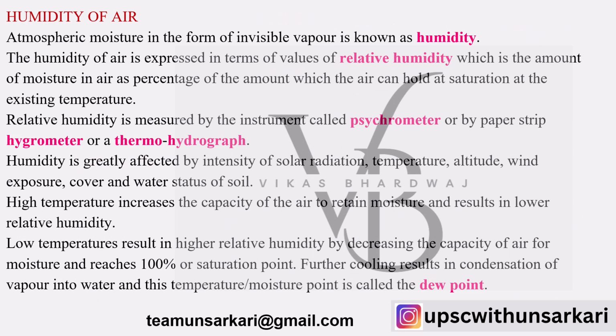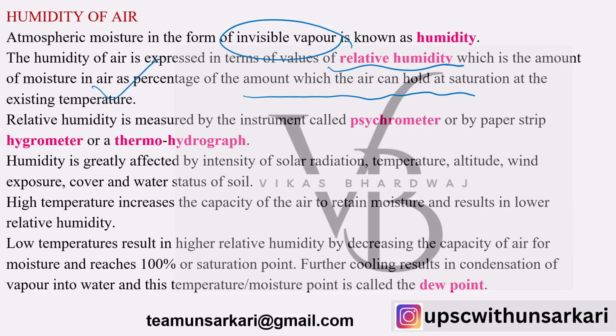Let's talk about humidity. Atmospheric moisture in the form of invisible vapor is called humidity. The humidity of air is expressed in terms of relative humidity, which is the amount of moisture in air as a percentage of the amount which the air can hold at saturation at the existing temperature.